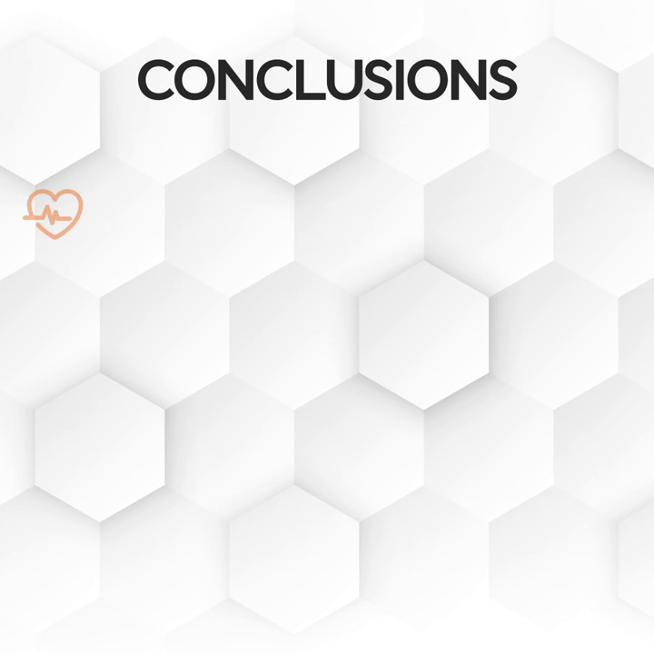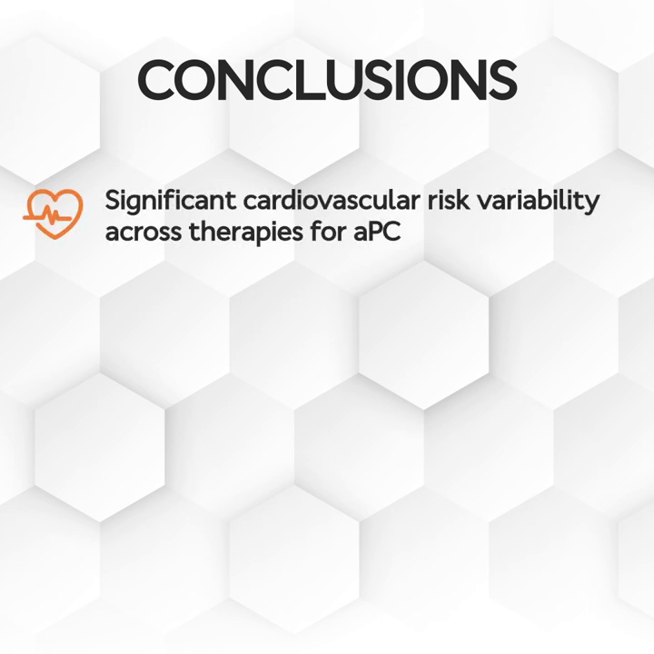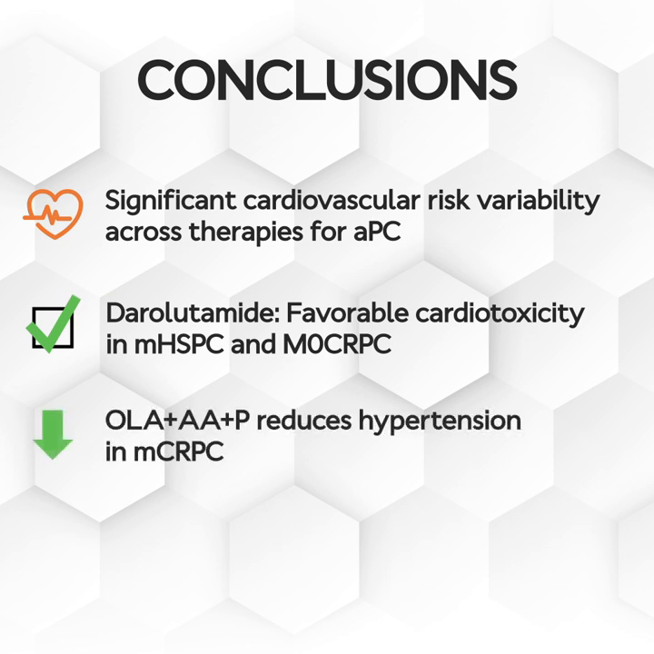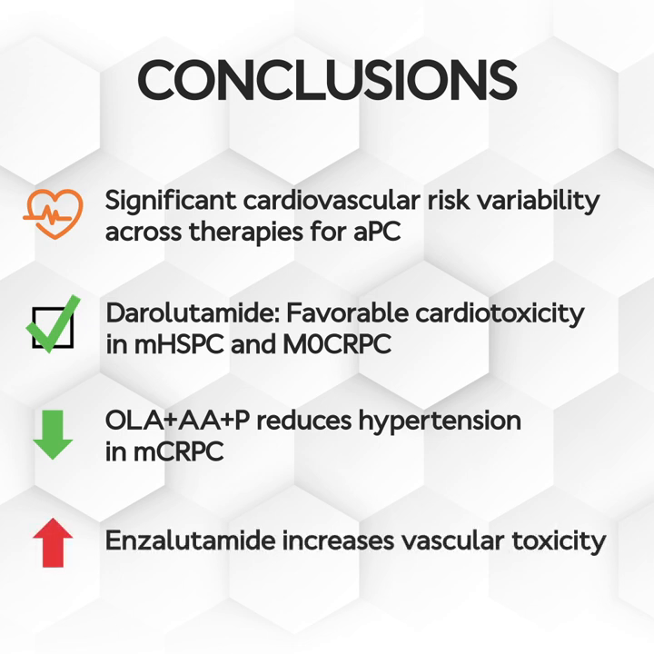Despite these limitations, the review highlights significant variability in cardiovascular risk across therapies for advanced prostate cancer. Darolutamide consistently demonstrated a favorable cardiovascular profile in MHSPC and non-metastatic CRPC, while olaparib interestingly reduced hypertension risks in MCRPC when combined with abiraterone and prednisone. And finally, enzalutamide exhibited a higher vascular toxicity risk across all stages.